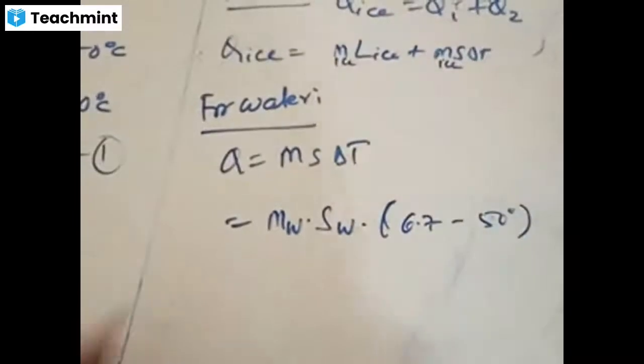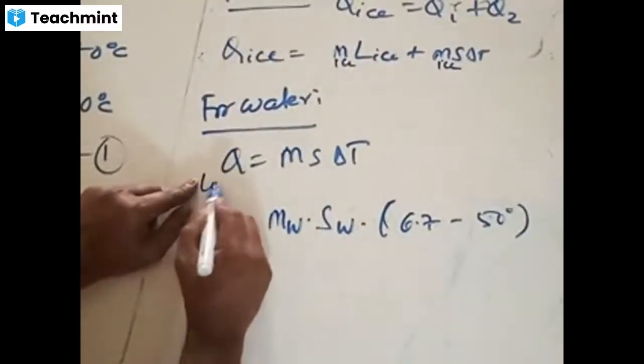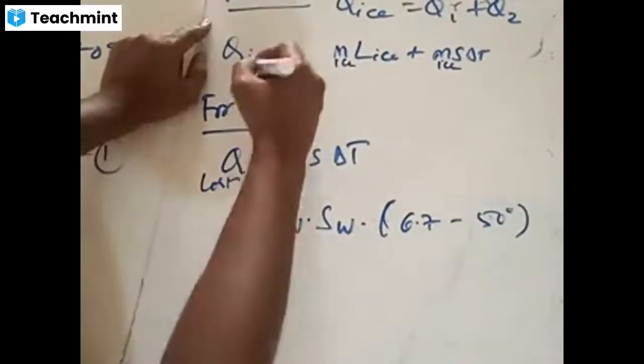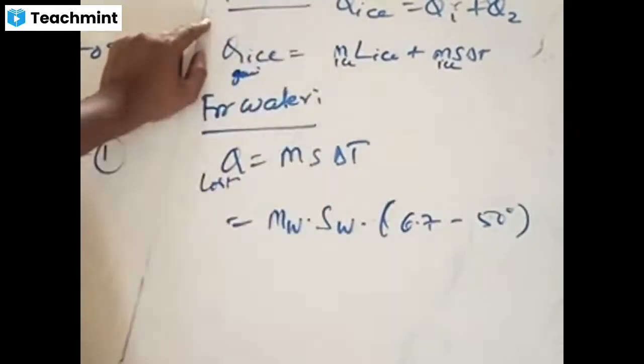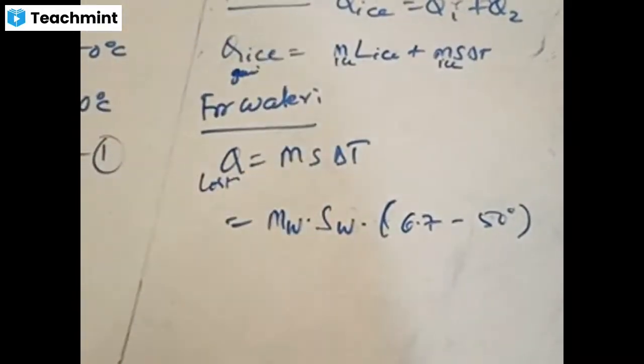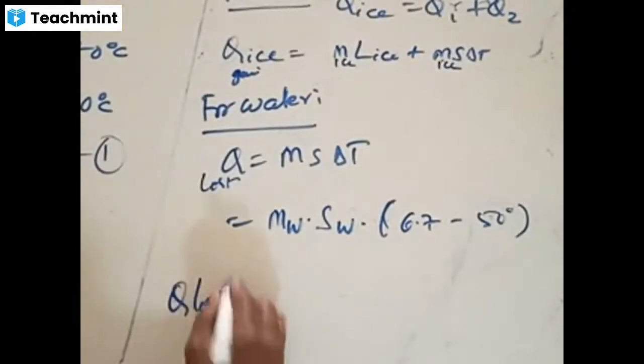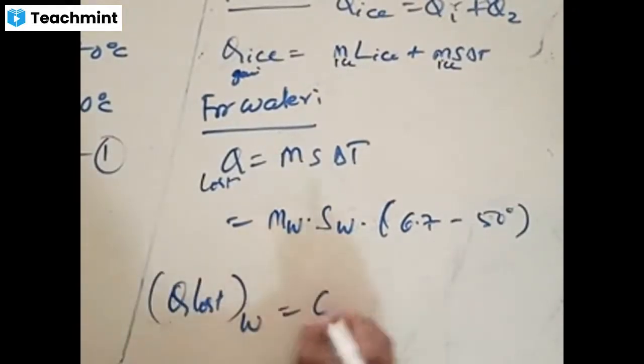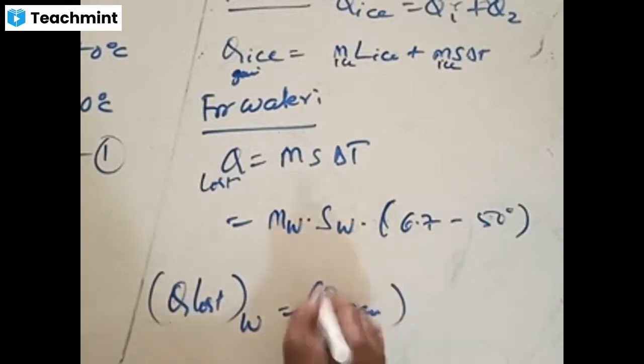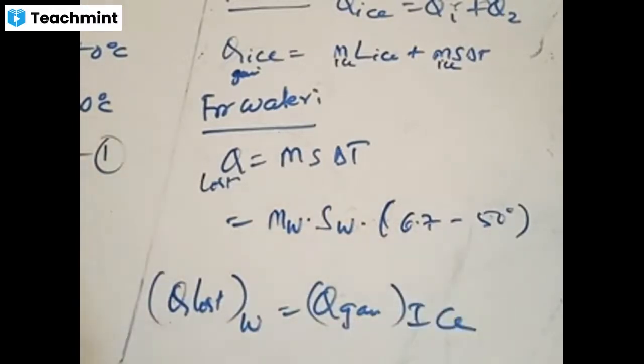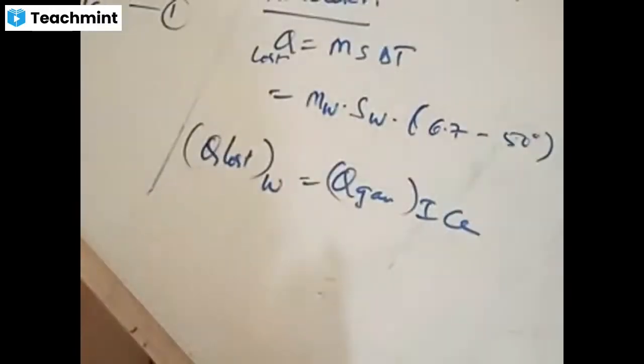This is Q lost by water, whereas Q gained by ice. Which two are to be equated now according to the principle of calorimetry? Q lost by water is equal to Q gained by ice. Can you equate this?